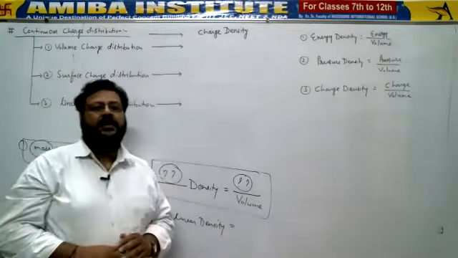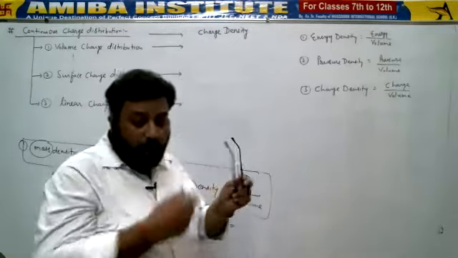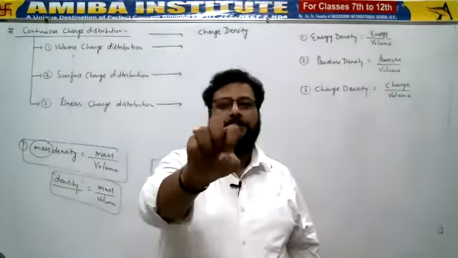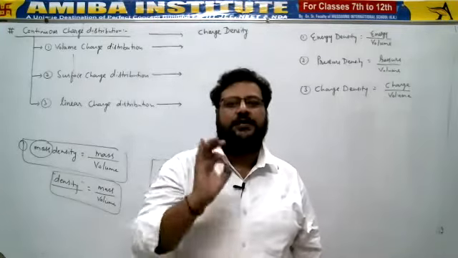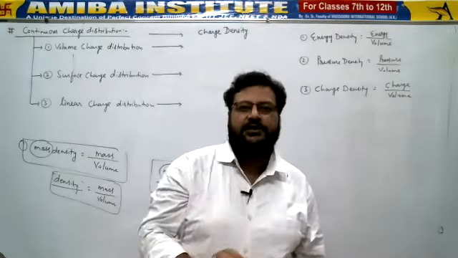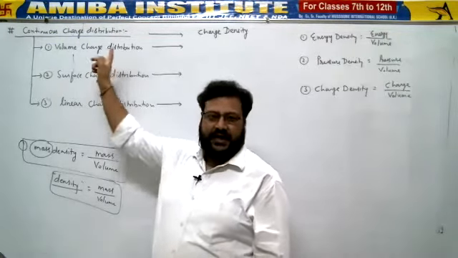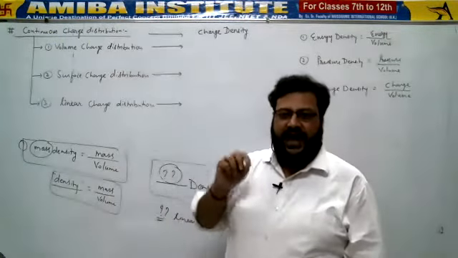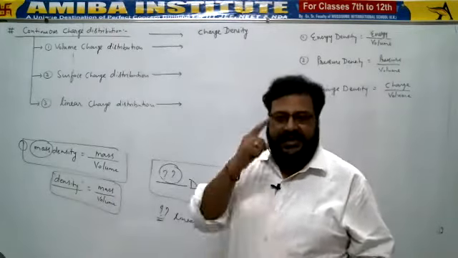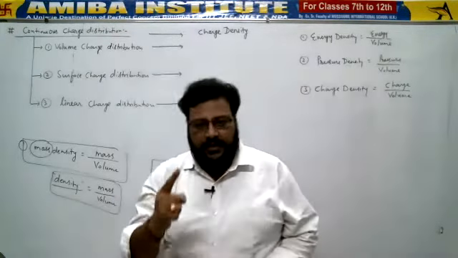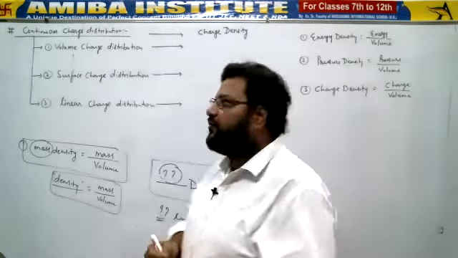That is the meaning of density. Since the particular shape is of three types: linear, surface that means area, and volume, we have three types of density.